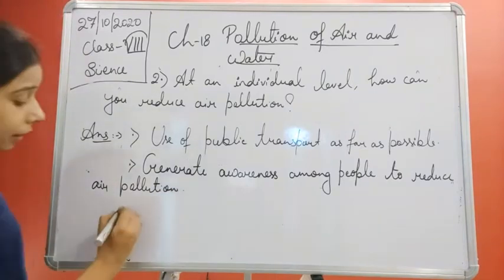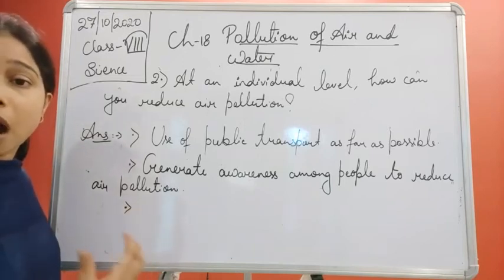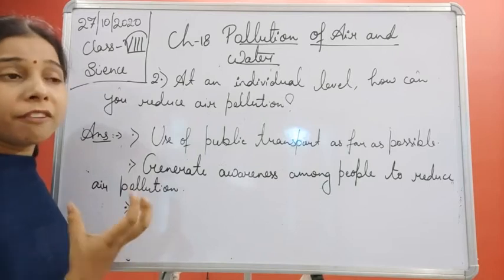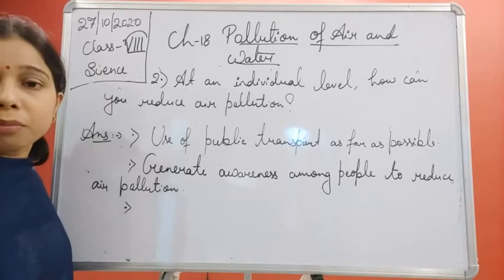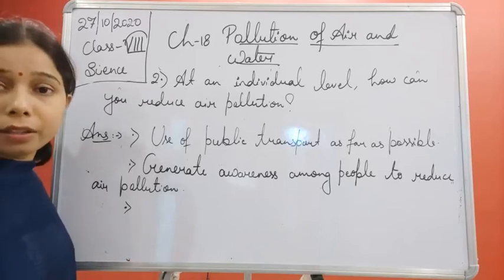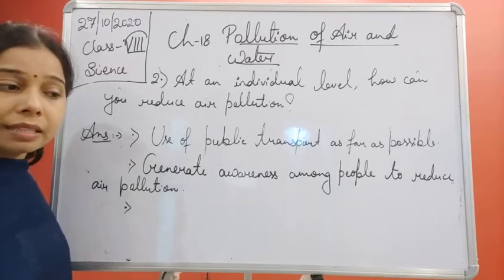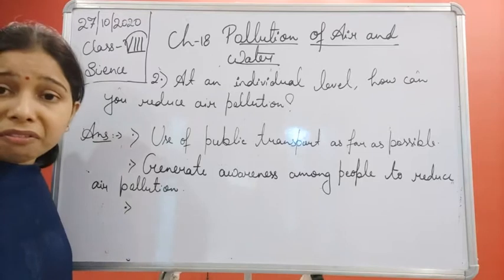Now not only this, we will make people aware, and we ourselves as individuals can also prefer afforestation. You know that cutting more and more trees ultimately leads to pollution, and if we plant more and more trees, the plants and trees help in purifying the air.